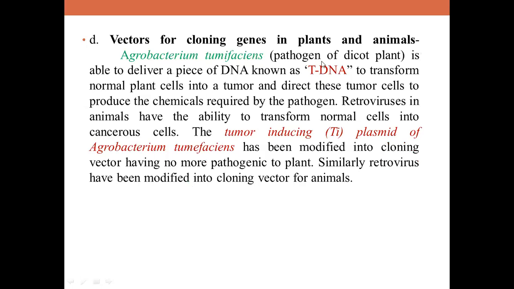Okay, and this T-DNA is very dangerous. This is responsible to transform normal cells into tumorous cells, and hence the disease that is caused is called crown gall disease. I hope you can recall crown gall disease in dicots. Okay, because of this Ti plasmid which has T-DNA. Now what we do is we remove the T-DNA from the Ti plasmid, and in place of T-DNA we insert our desired DNA.